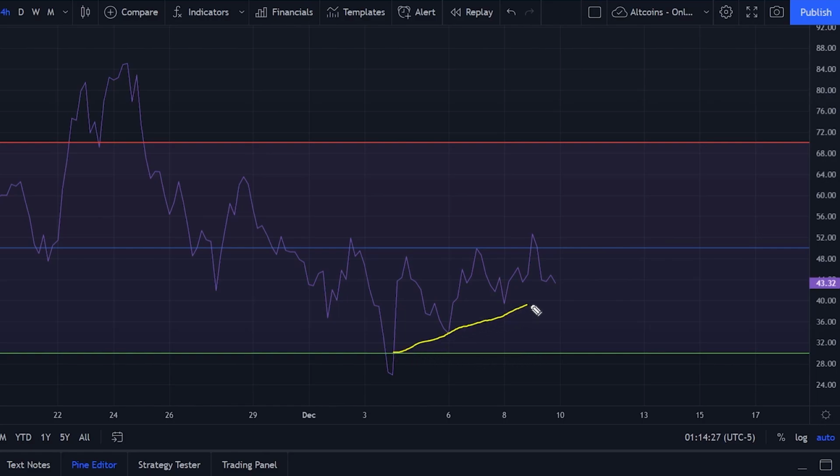The RSI is trending upwards, and the RSI is only at 43, right? So there's a lot of room up for us to push higher from here in price and in the RSI as well. But now let's look at the MACD.